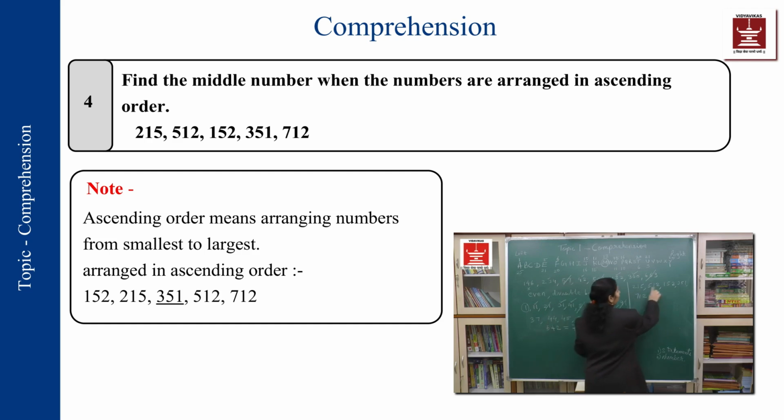So I'll be writing these numbers in ascending order. Ascending means smaller to bigger. So which is the smallest number? This. 1, 2 and 3.